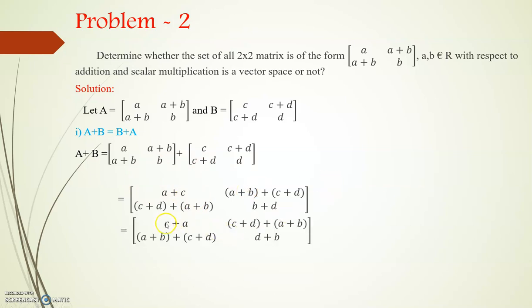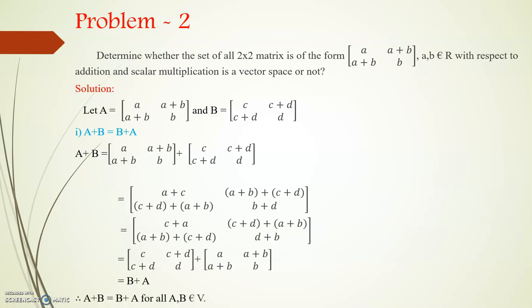Now after this we can shift and write A plus C as C plus A, then A plus B plus C plus D as C plus D plus A plus B. Finally we got the result. We can split it into the two matrices: C, C plus D, D, and another matrix A plus B, B. We already know this matrix is capital B, which is equal to B plus A. So it satisfies A plus B is equal to B plus A.